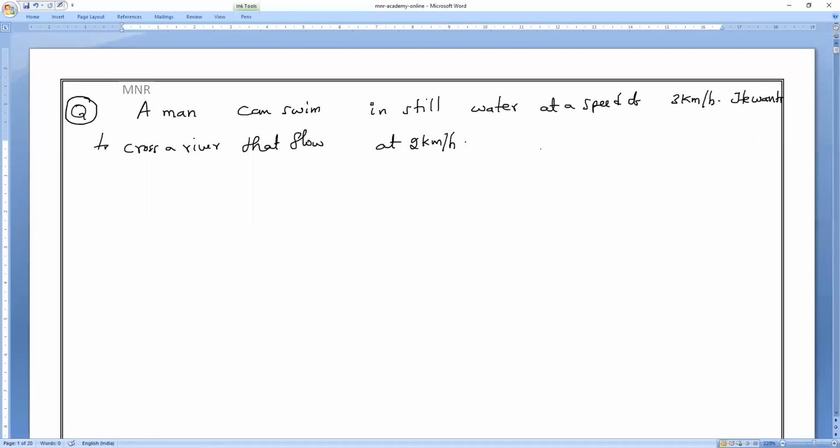With respect to ground, what is the river speed? 2 kilometers per hour, and reaches the point directly opposite to his starting point. Directly opposite to starting point.